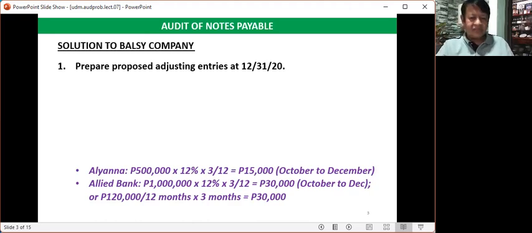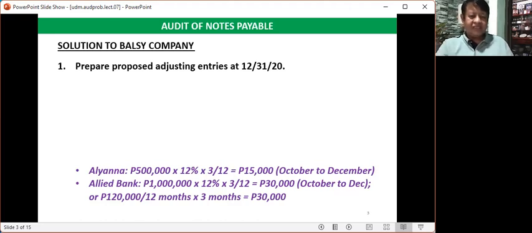But in order to check the correctness of this assumption, we may use another computation. That is 120,000 pesos divided by 12 months because the term of the note is 12 months.